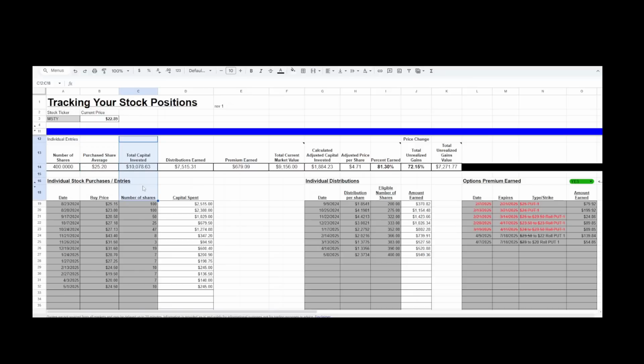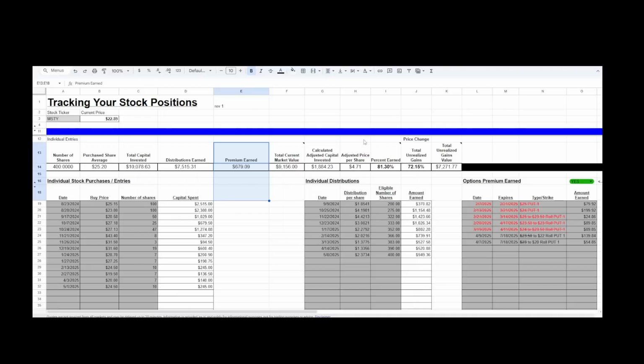Now, the amount of distributions that I have earned since I've owned MISTY is a total of about $7,500 in distributions, and I've also sold a few puts on it, and I've gained an extra $679 in premium for that.